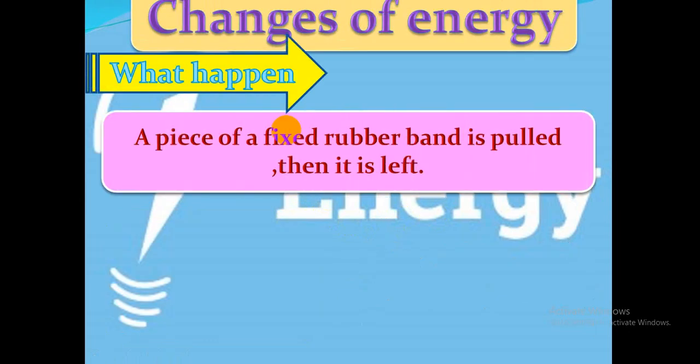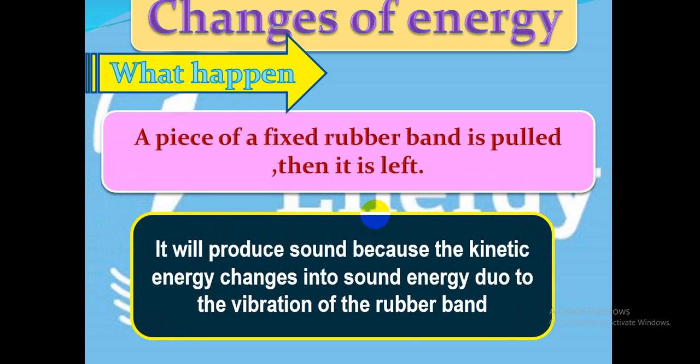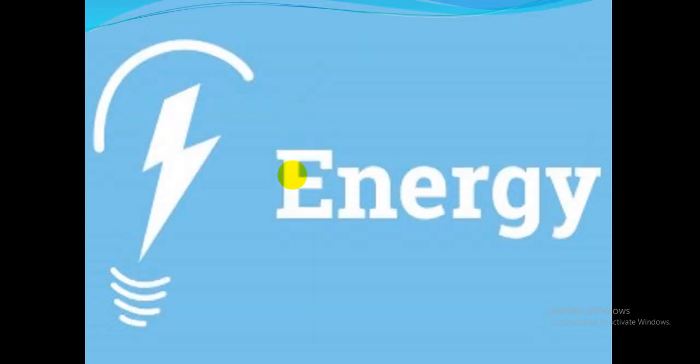What will happen when a piece of fixed rubber band is pulled and then left? It will produce sound. Give reason. Because the kinetic energy changes into sound energy due to the vibration of the rubber band.